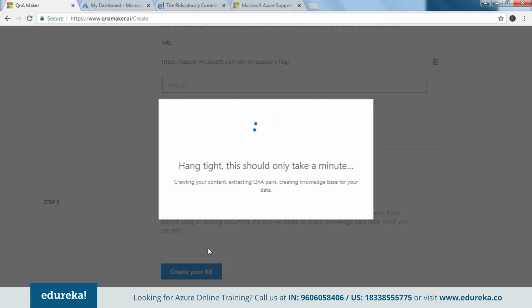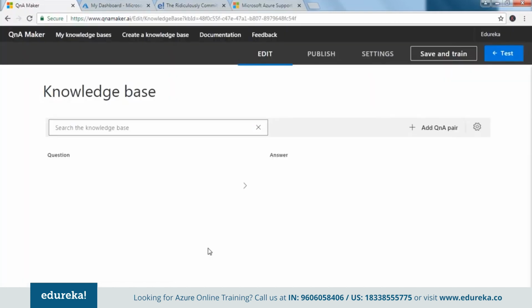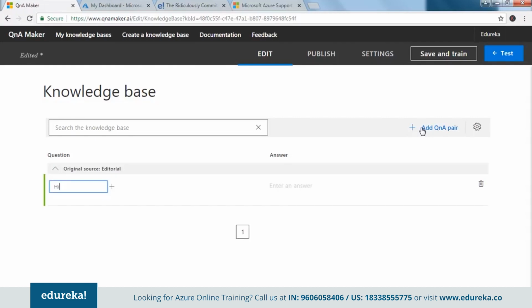So we would go ahead and use this knowledge base, but we would also add a couple of comments or a couple of starters or endpoints for this discussion. So there you go, the knowledge base has been created. I would like to train it a little more by adding a Q&A pair or two. So in case I just say hi, I want my chatbot to reply something like this. Hello. How may we help you? There you go.